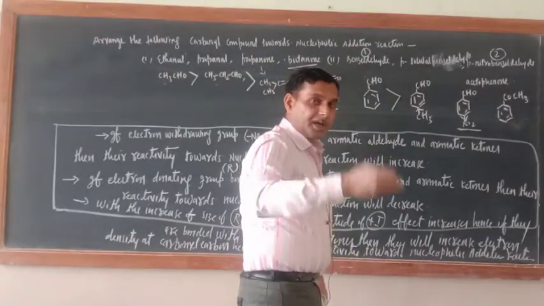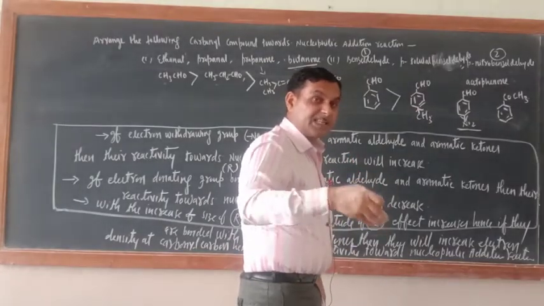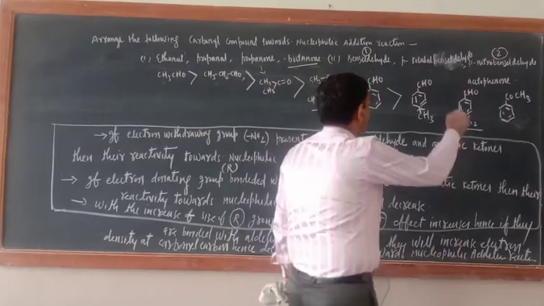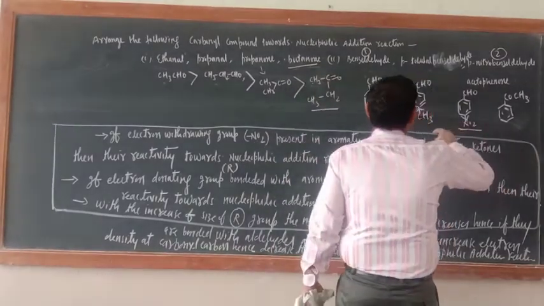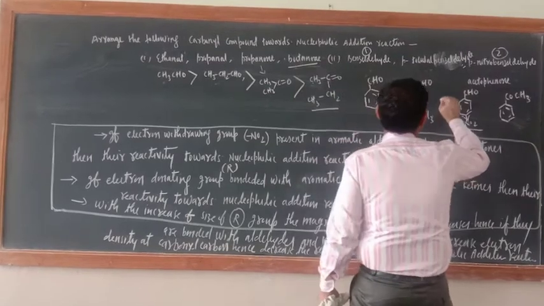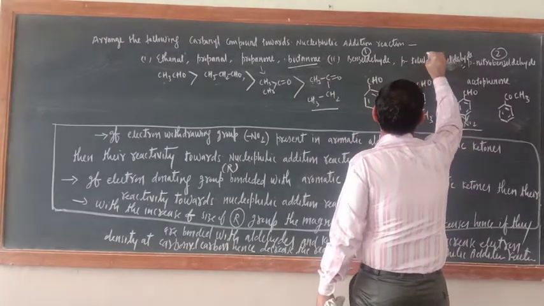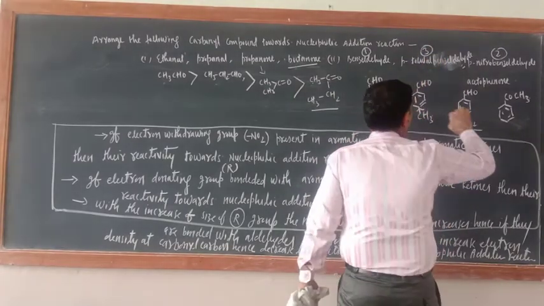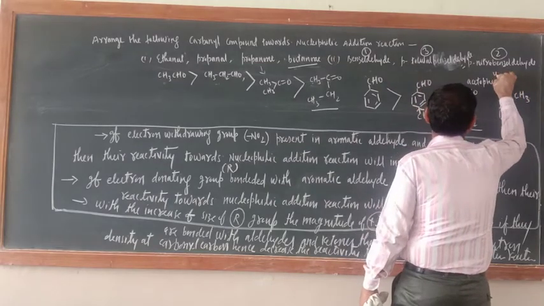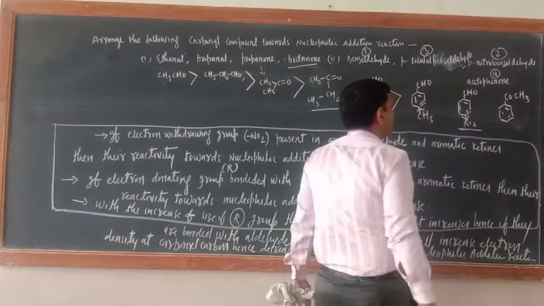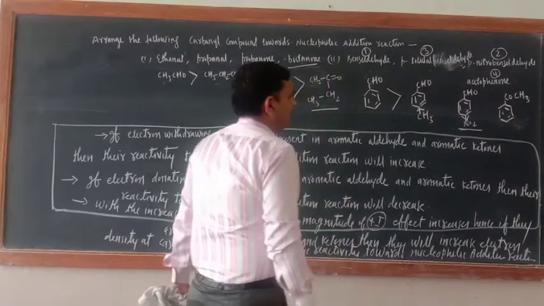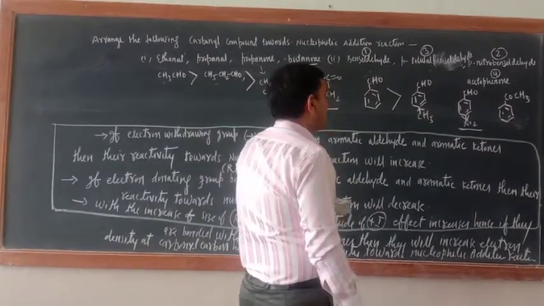It means it will increase the electrophilicity of carbonyl carbon. So that would be the 2 number. Now next number would be this one, third, and the last number would be acetophenone. Correct? Last number, because this is alkyl aryl ketone.